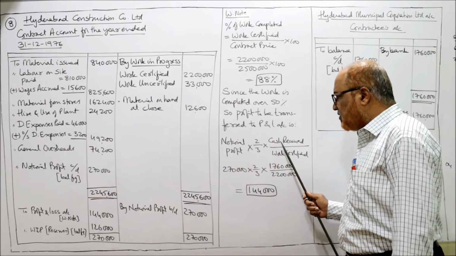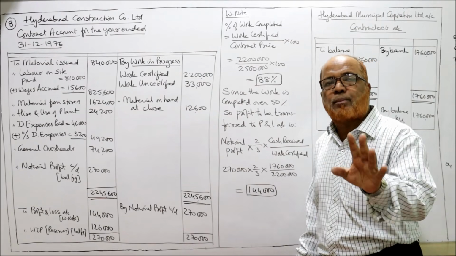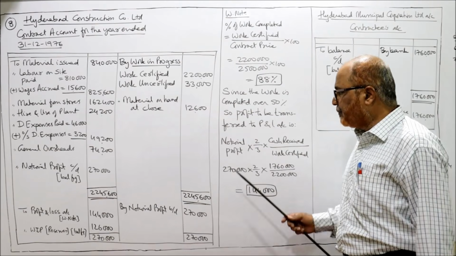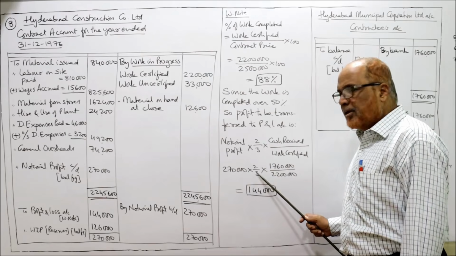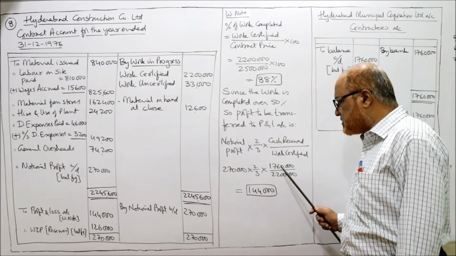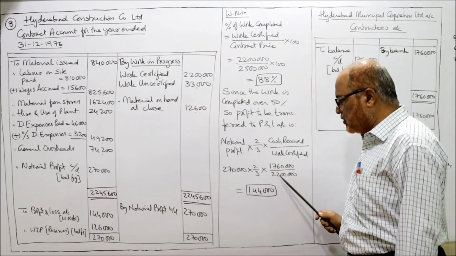Whether you take cash received by work certified or the percentage of cash received, you will get the same answer. You can verify. So notional profit 2,70,000 into 2 by 3 into cash received. In the last line of the problem it is given cash received 17,60,000, and work certified is 22 lakh.